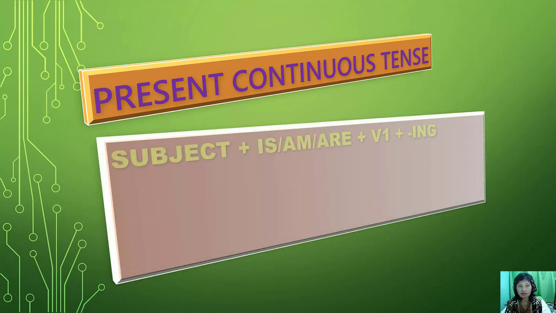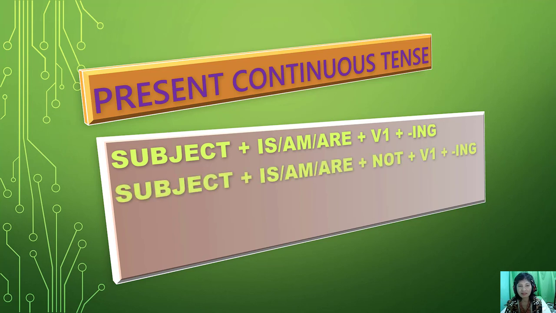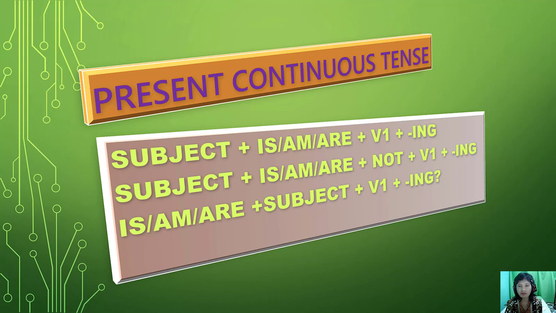Now I want to tell you about present continuous tense. Here is the pattern. Subject plus is, am, are plus verb 1 plus ing. Subject plus is, am, are plus not plus verb 1 plus ing. Is, am, are plus subject plus verb 1 plus ing.